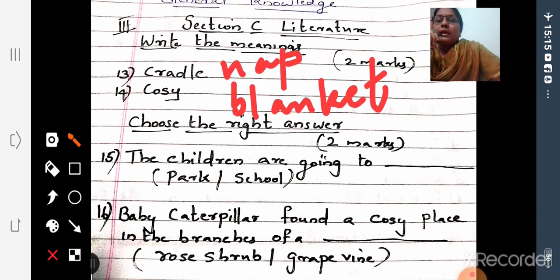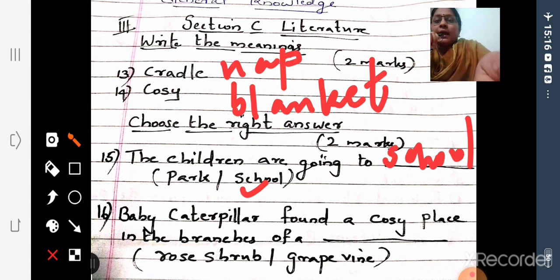Okay, then choose the right answer. Next one, choose the right answer from the bracket. So the answer is given in the bracket. 2 answers are there, but we have to choose the correct one. Okay, the children are going to dash. Children are going to where? Yes, school. So here you have to write the correct answer. The children are going to school.